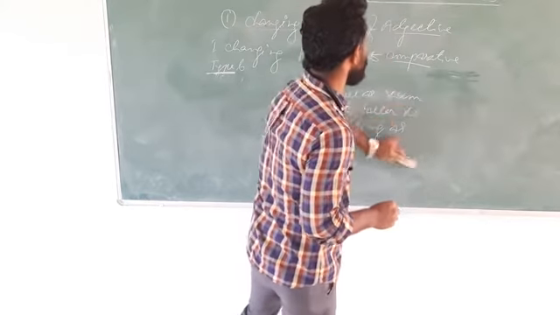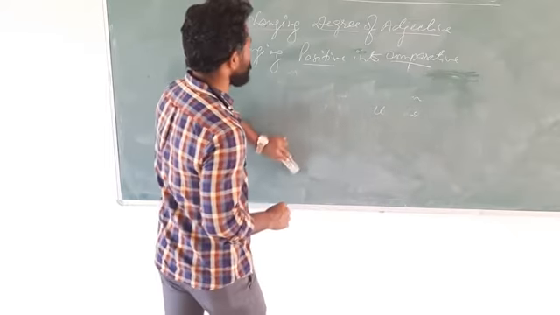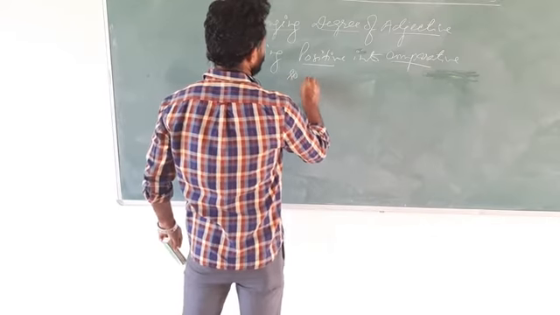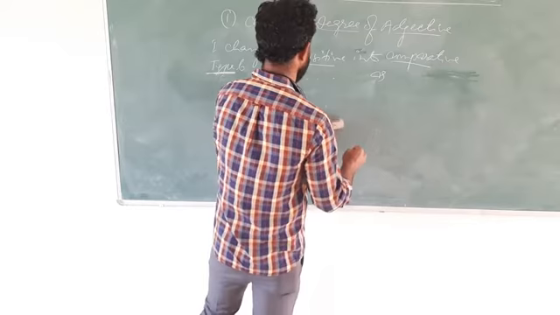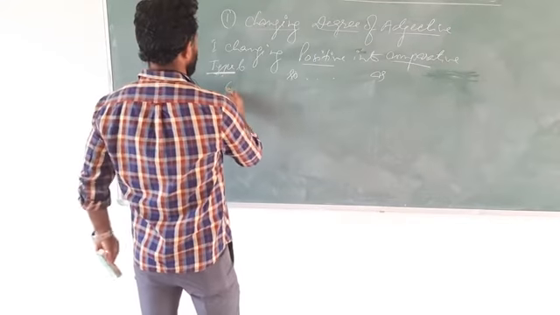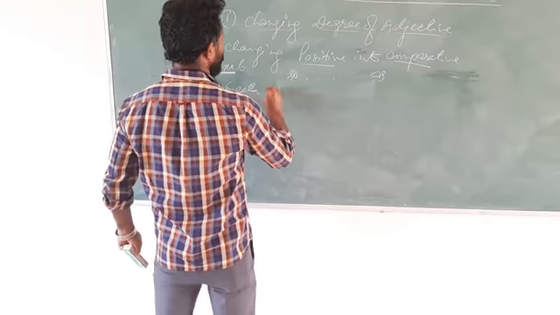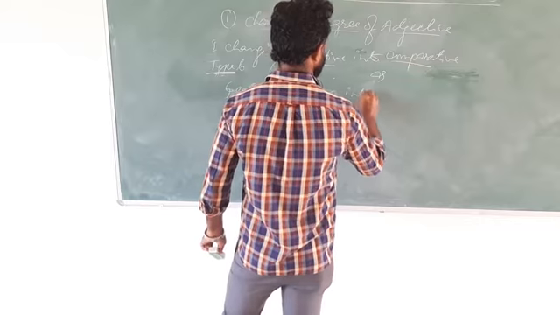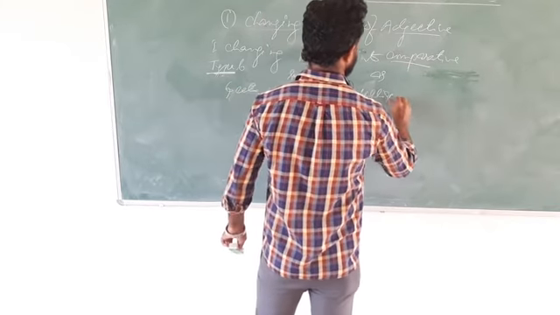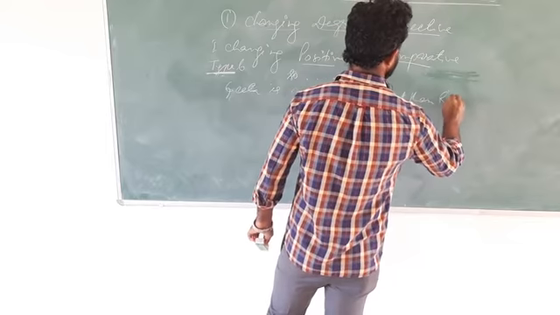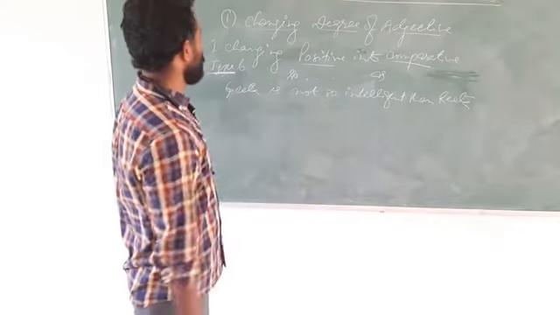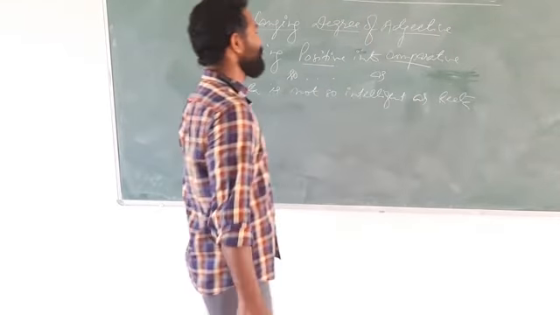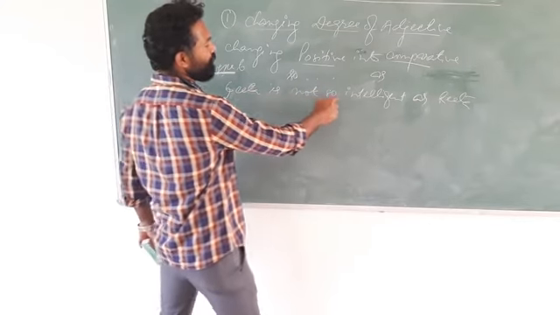So this was one way of changing positive into comparative without changing the meaning. Now type B is: so dash as. See the example. Geeta is not so intelligent as Rita. See the sentence. Geeta is not so intelligent as Rita.